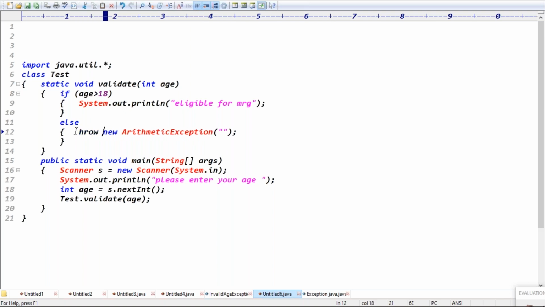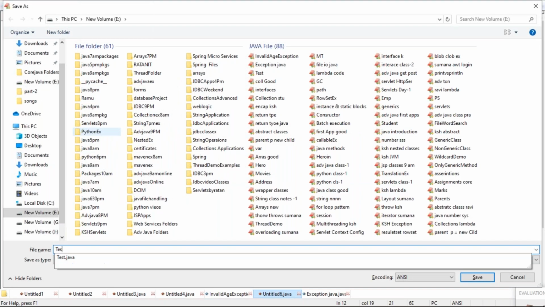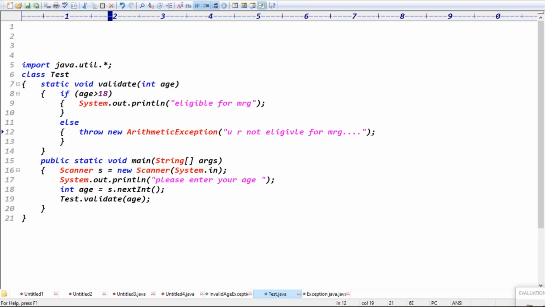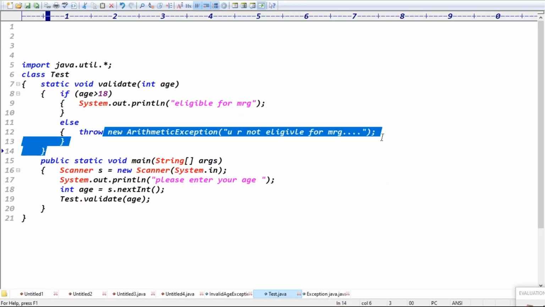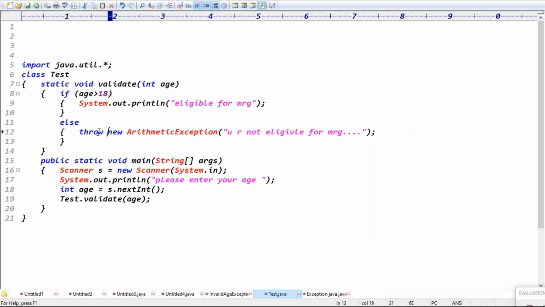Using the throw keyword, we are creating an arithmetic exception object, giving the message like you are not eligible for marriage, and we can throw this exception to the user. Which keyword do we use to throw this exception to the user? The throw keyword. I'm creating the object, and I'm throwing that object to the user using the throw keyword. To throw the exception to the users, you can go for the throw keyword.